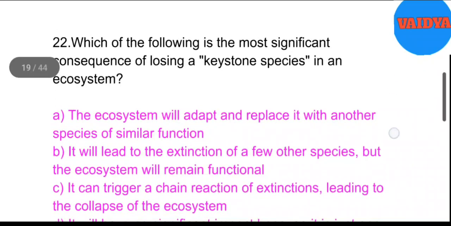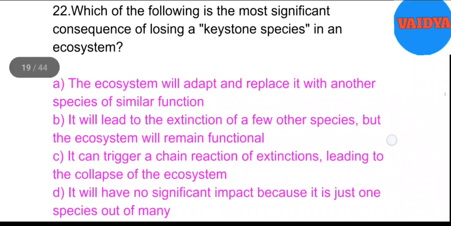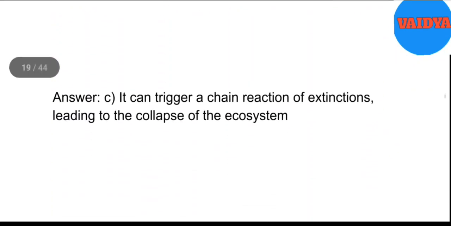22. Which of the following is the most significant consequence of losing a keystone species in an ecosystem? A. The ecosystem will adapt and replace it with another species of similar function. B. It will lead to the extinction of a few other species, but the ecosystem will remain functional. C. It can trigger a chain reaction of extinctions, leading to the collapse of the ecosystem. D. It will have no significant impact because it is just one species out of many. Answer: C. It can trigger a chain reaction of extinctions, leading to the collapse of the ecosystem.